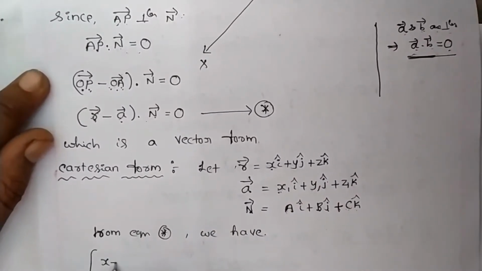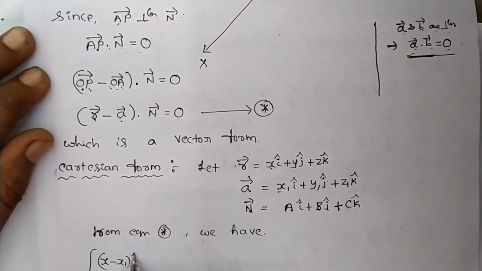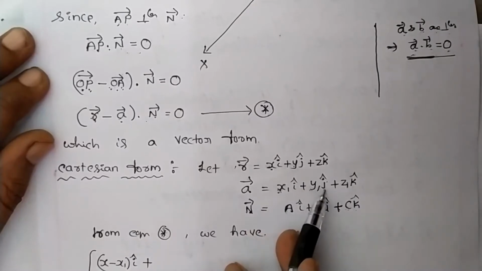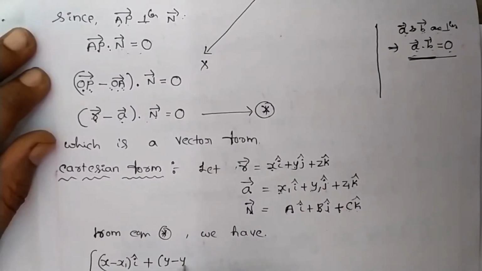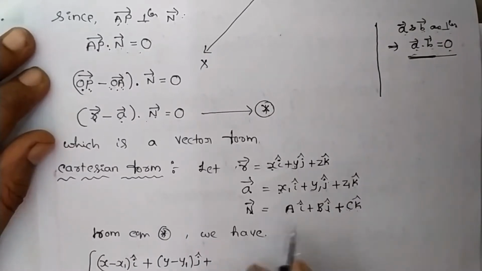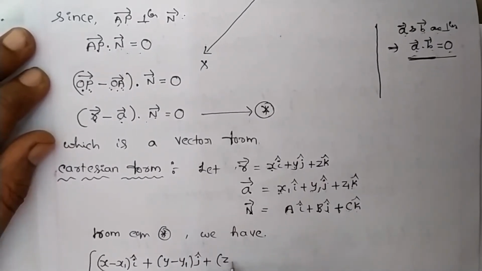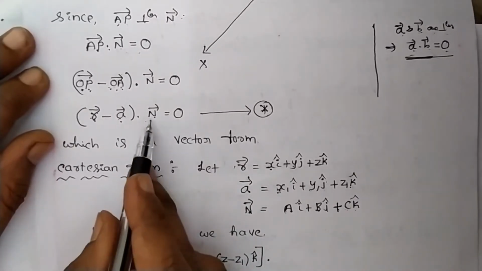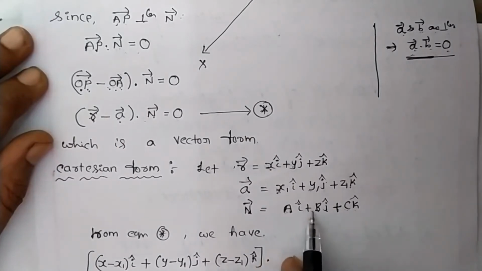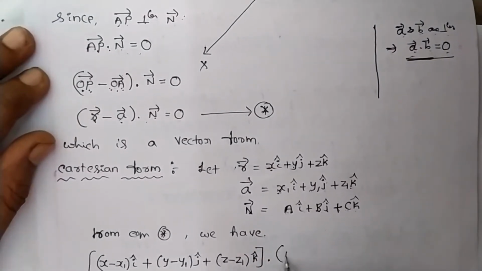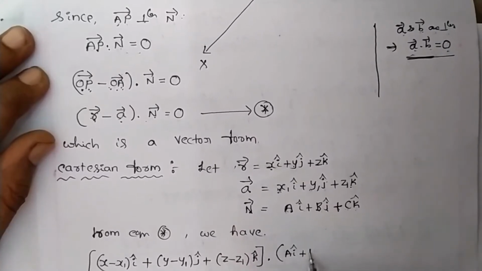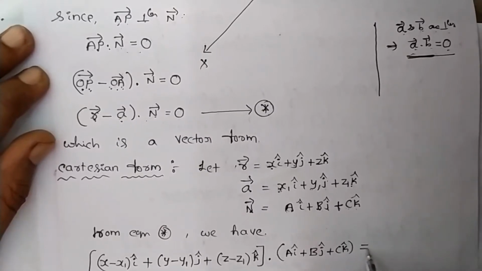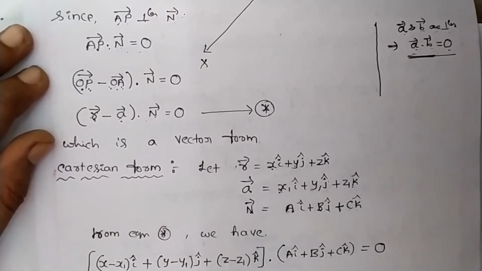So r vector minus a vector is (x minus x1) i cap plus (y minus y1) j cap plus (z minus z1) k cap, dot n vector, which is a i plus b j plus c k, equals 0.